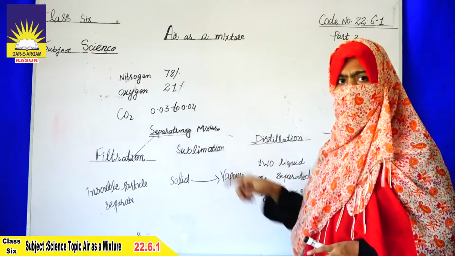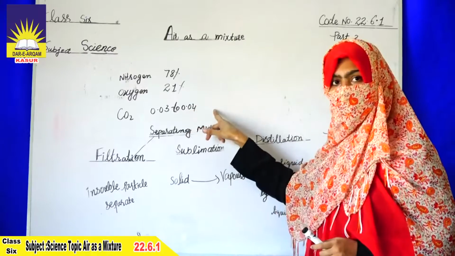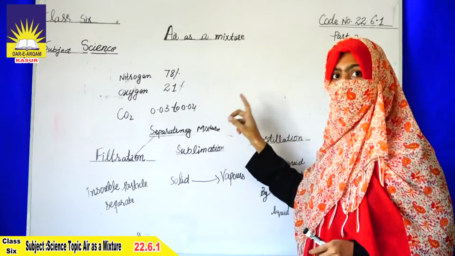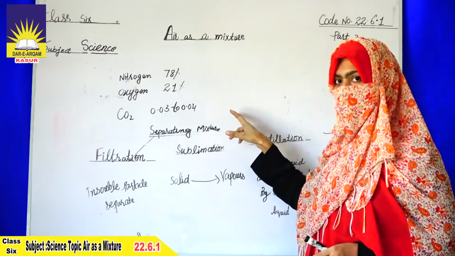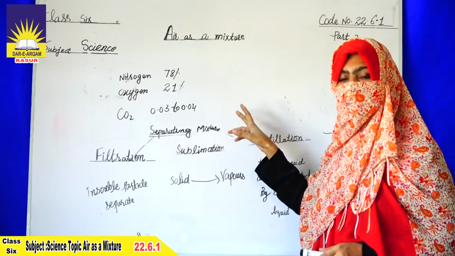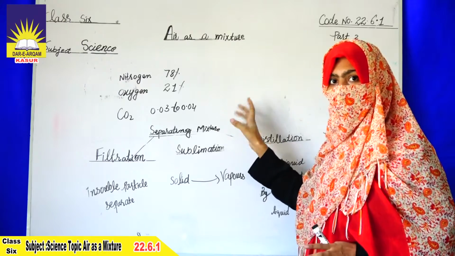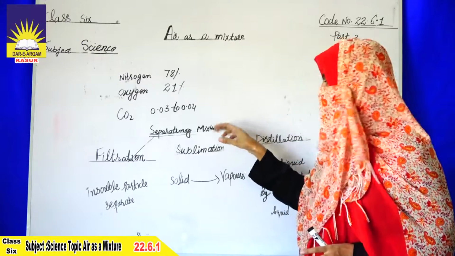Carbon dioxide is also used by plants to make their food during the process of photosynthesis. Photosynthesis is a process by which plants prepare their food in the presence of the sunlight, and use it for their growth.